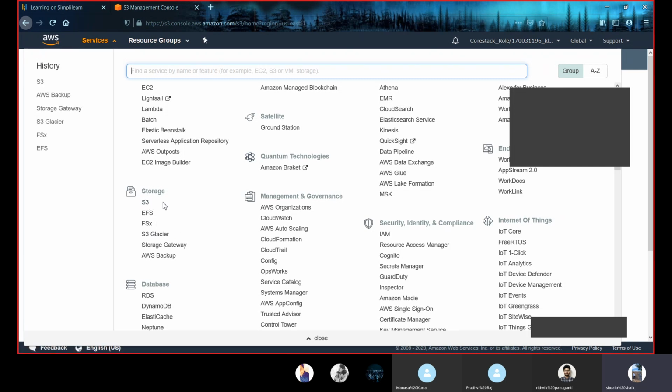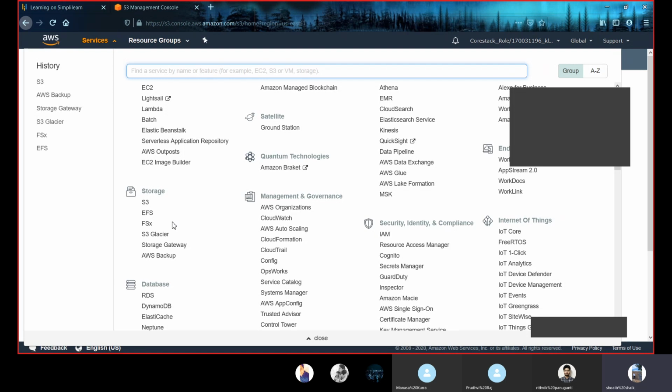If he asks for a file system that is related to Linux, then we'll be providing him using EFS as a service. And if he asks for Lustre or Windows type of system, we'll be providing him with FSx. And if his budget is low,